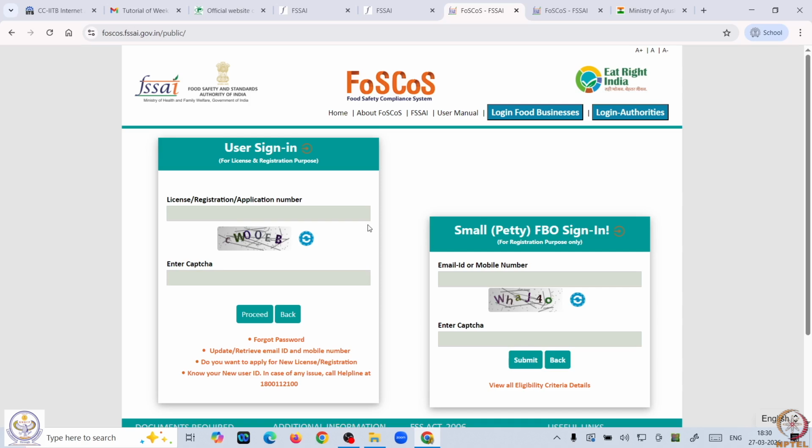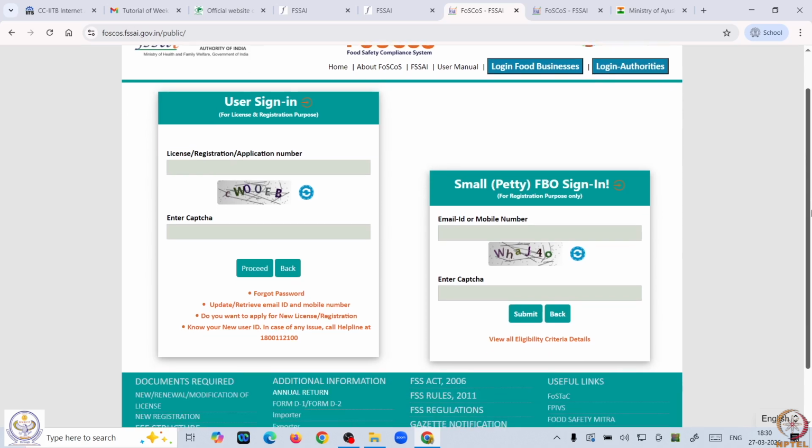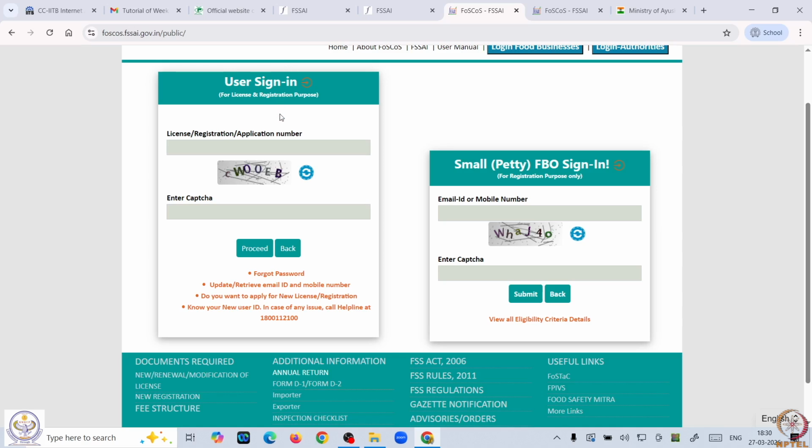So, you can go through it and read and then find out for which purpose you are going for the signing. For example, you want to register for the license procurement, then you have to proceed with this portal. Now, if you are doing it the first time, then you need to register here and then you can get your login credentials which you can use for the login further.